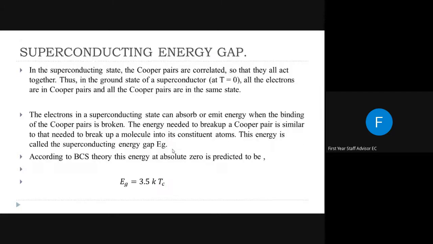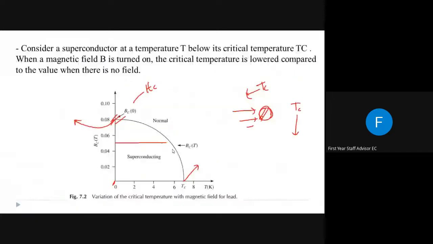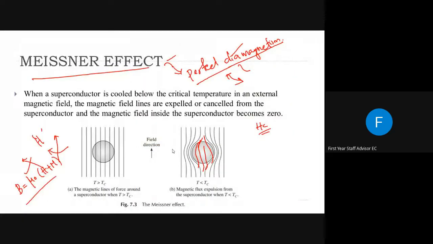So today we discussed the important effects initially. In the 3 marks part of your exam, an important question to be asked is the Meissner effect, or what is perfect diamagnetism. Simply speaking, when a superconductor is placed inside an external magnetic field, what happens? It will act like a perfect diamagnet, or it will expel all the magnetic field lines out of the material. That is called the Meissner effect or perfect diamagnetism.